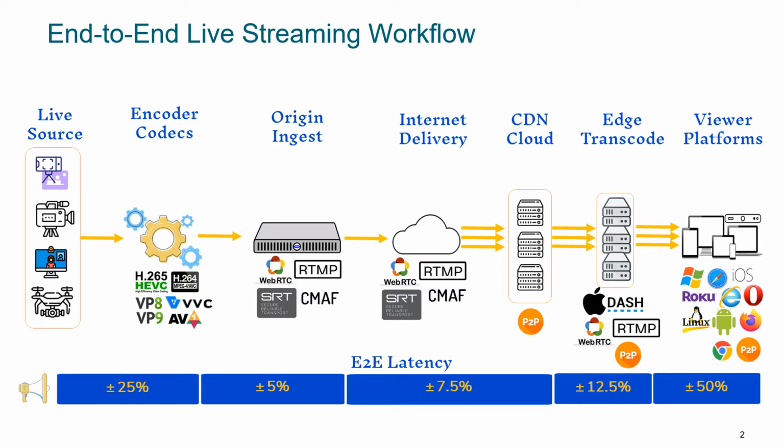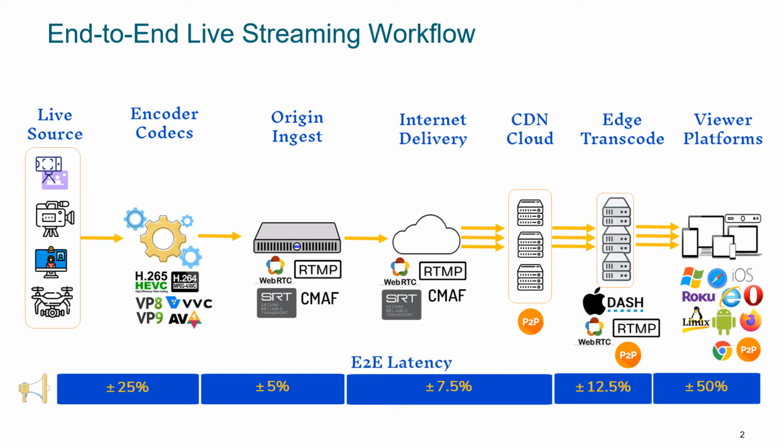The last entity is the HAS player, or HTTP adaptive streaming player, which is responsible for requesting the live segments from the CDNs through HTTP pull, performing ABR decisions, which is selecting the best bitrate and resolution that suit the last mile network condition and its playback buffer, and playing back the media content.